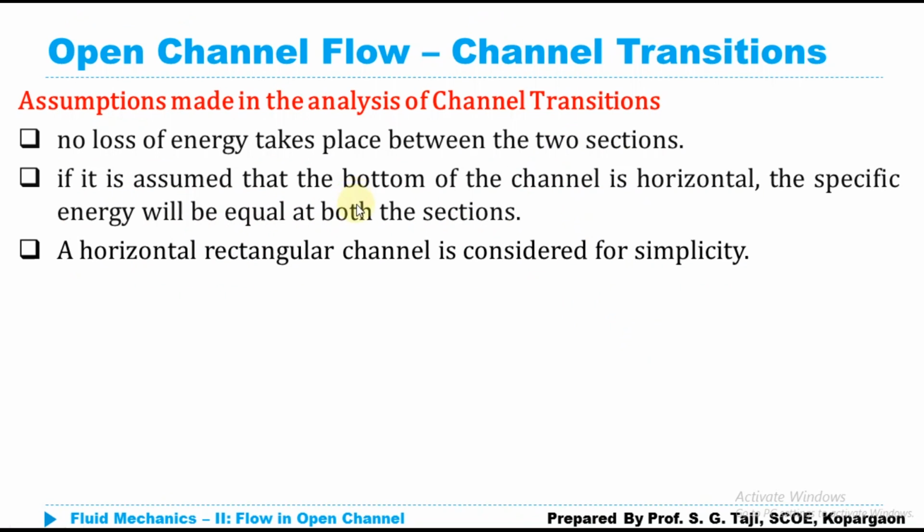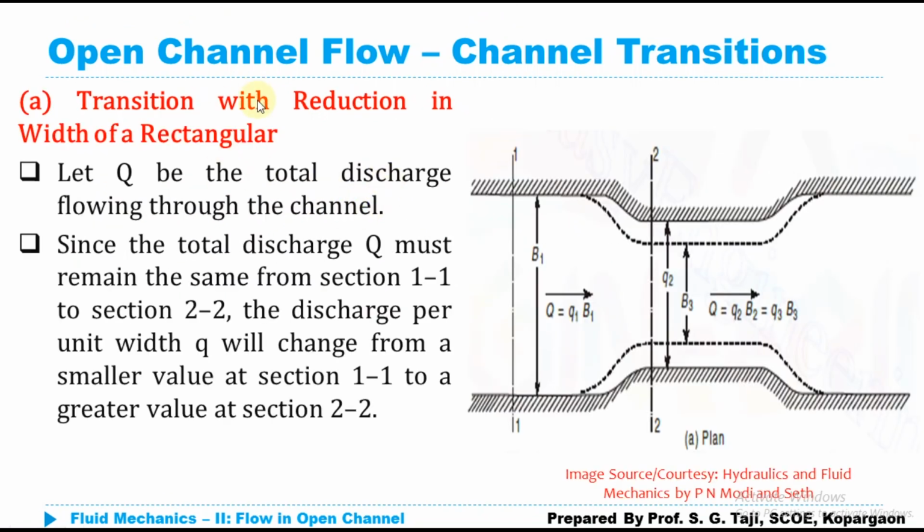Now let's proceed. We are going to discuss only two cases. The first one is channel transition with reduction of width of a rectangular channel. So we are going to make the transition in a rectangular channel by reducing its width. If you see here, this is our section 1 and this is our section 2, and in between section 1 and section 2 our width has been decreased.